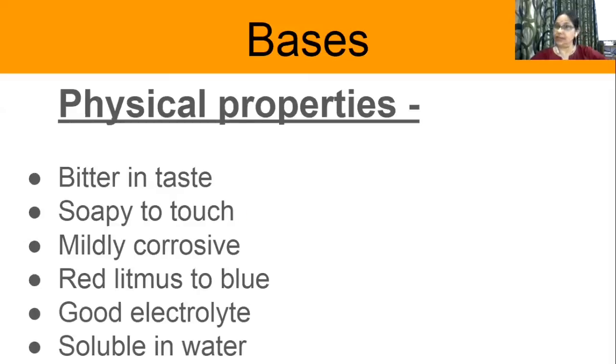They convert red litmus to blue. You all know that. Then they are very good electrolytes. Again, they dissociate in water. They are soluble in water, but some are not soluble also. Those which are soluble in water are called alkali. So bases which dissolve in water are called alkali. All the alkalis are bases, but all the bases are not alkalis.